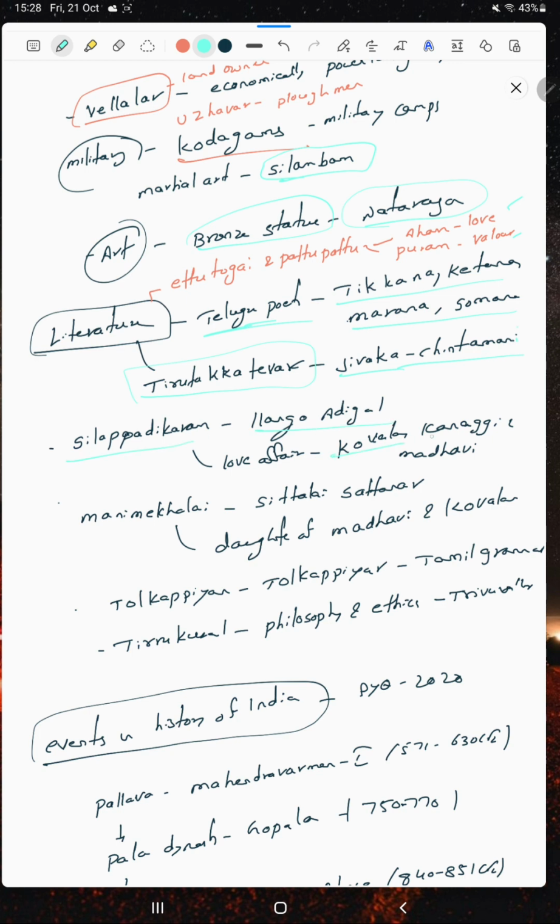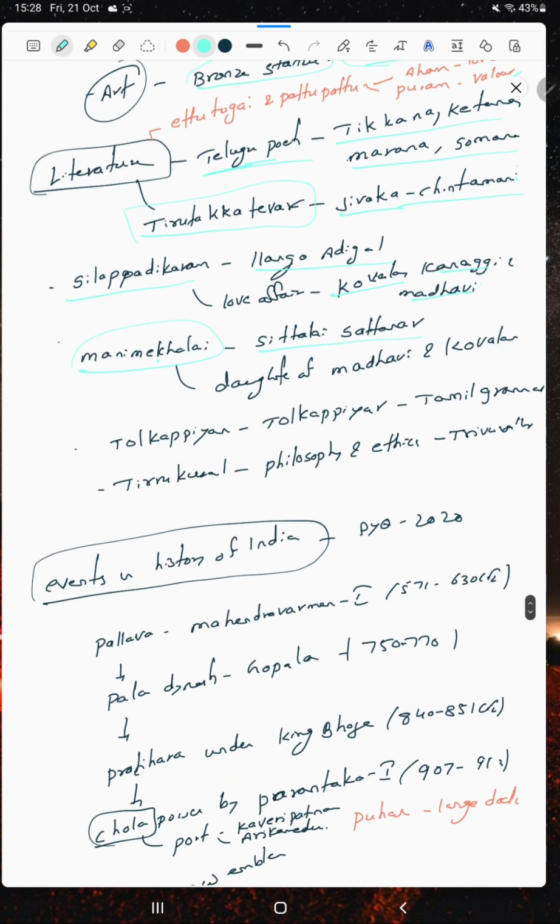It's a love affair between Kovalan, Kannagi and Madhavi. Manimekalai is the extension of the Silappathikaram, written by Sattanar. Manimekalai is the daughter of Madhavi and Kovalan. Tolkappiyar wrote Tamil grammar, and Tirukkural is the philosophy and ethics of Thiruvalluvar.